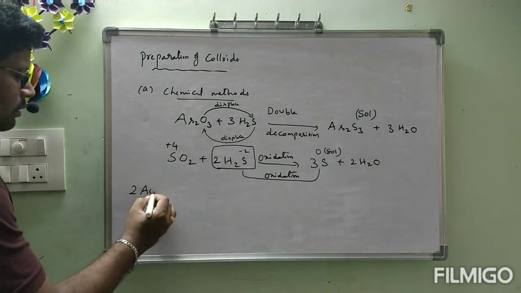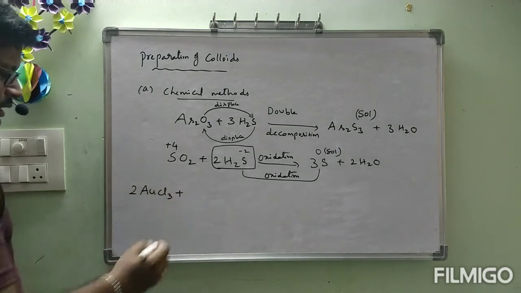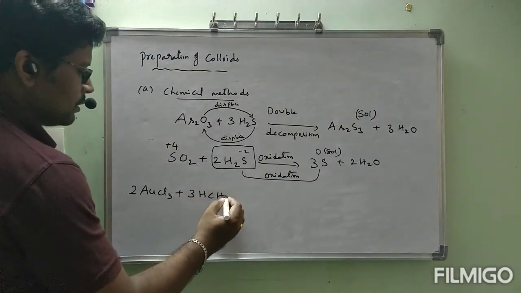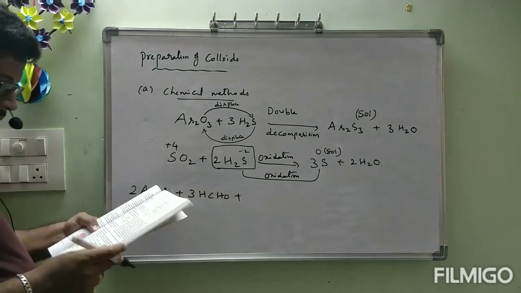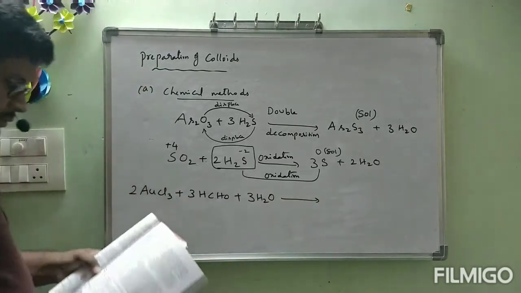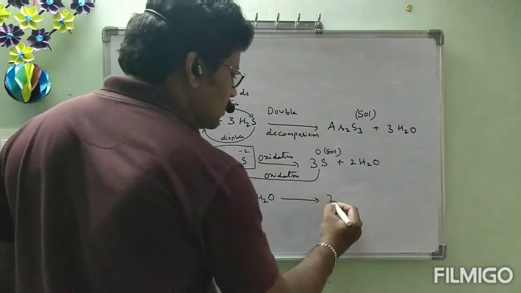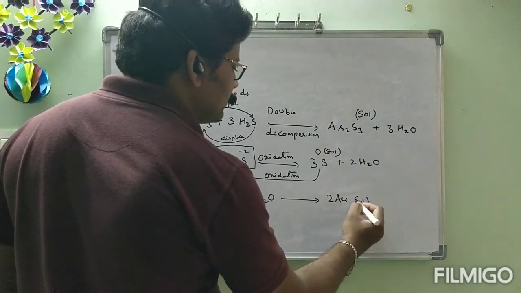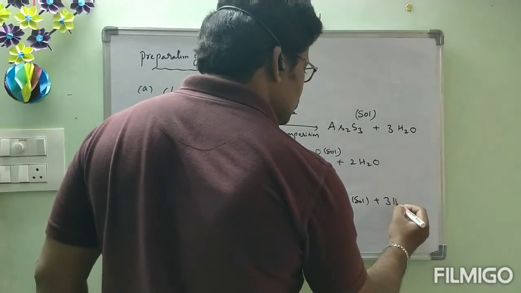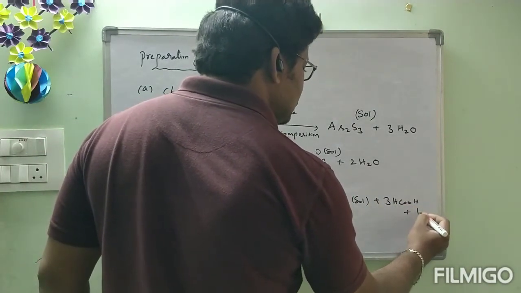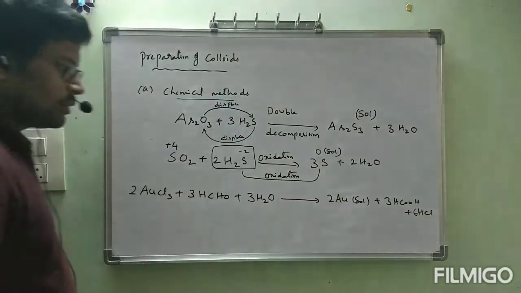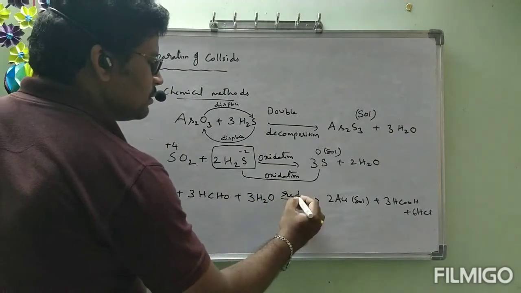2AuCl3 plus 3HCHO plus 3H2O gives rise to 2Au, which behaves like a colloidal particle, plus 3HCOOH plus 6HCl. This is an example of a reduction reaction.